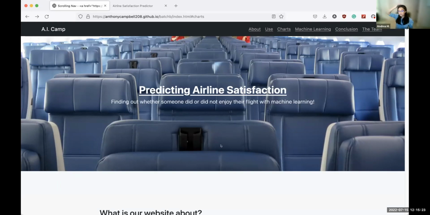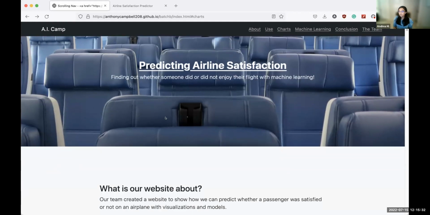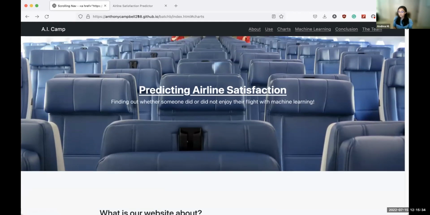Our website is called Predicting Airline Satisfaction. Our goal is to predict whether someone was satisfied or not with their flight using machine learning. In the top left corner, we have a button called AI Camp that takes us to the main page of AI Camp.